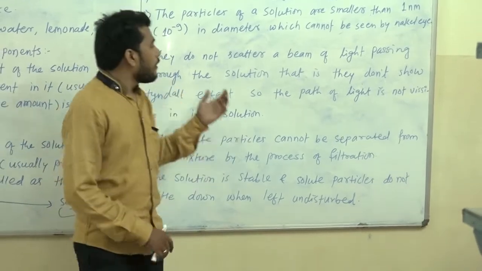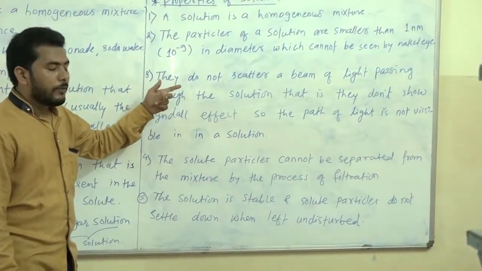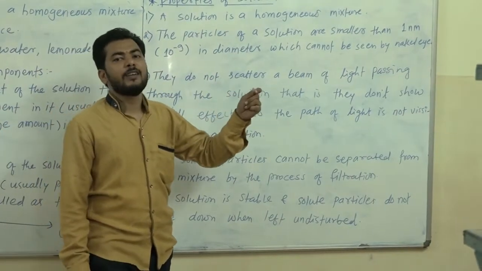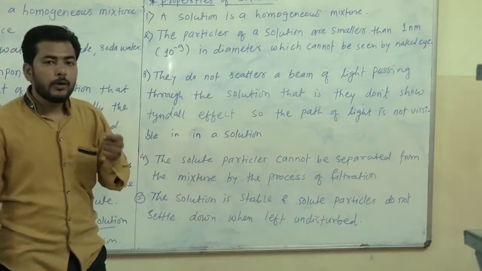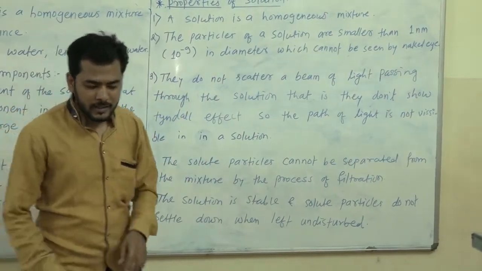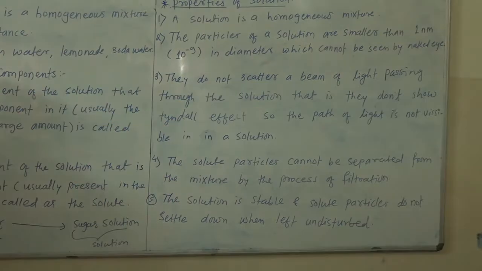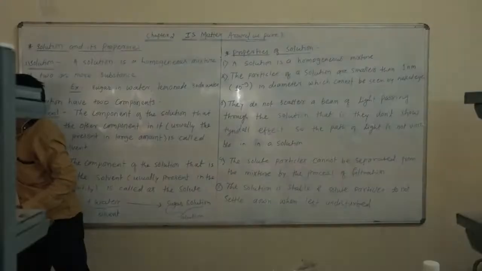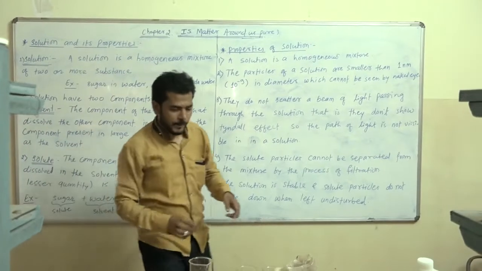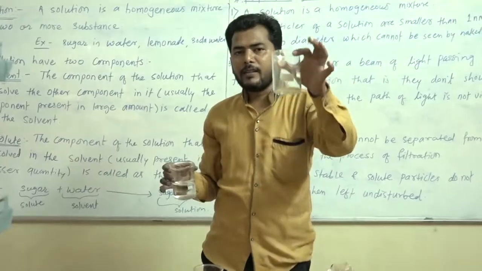We will see first with the help of an activity whether these solution particles really scatter the light or not. Okay, so see this carefully. This is an empty beaker.